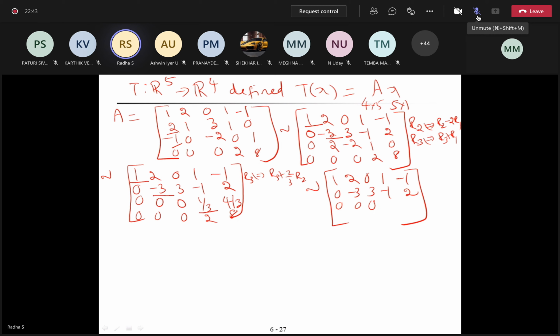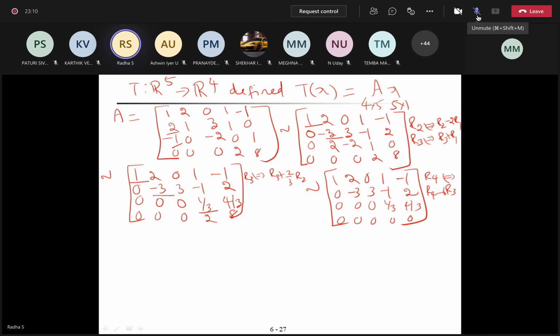So how to achieve that? R4 minus 6 R3. So what happens if R4 goes to R4 minus 6 R3? Entire row will become 0, correct? Because both third and fourth rows are linearly dependent.